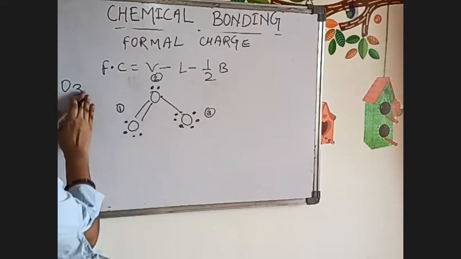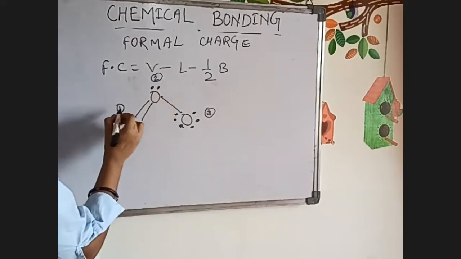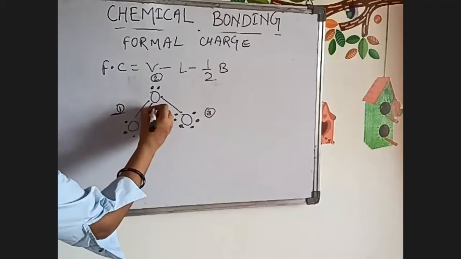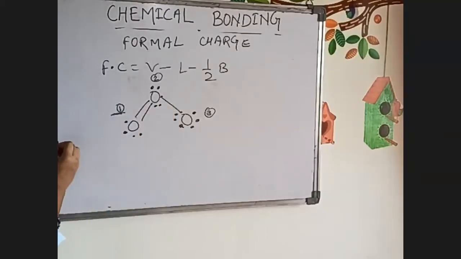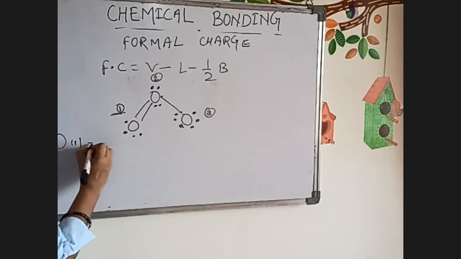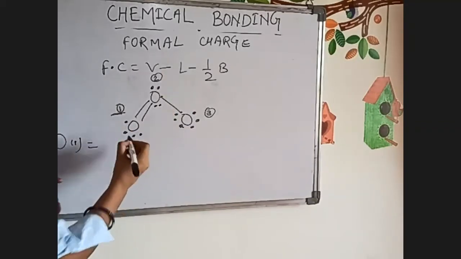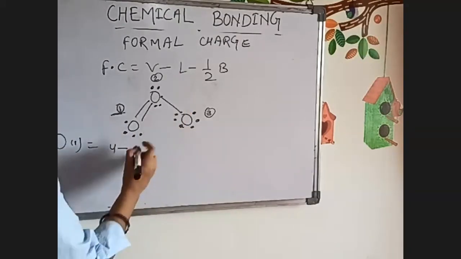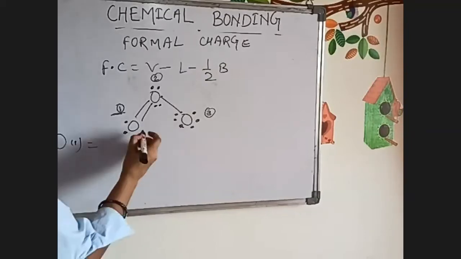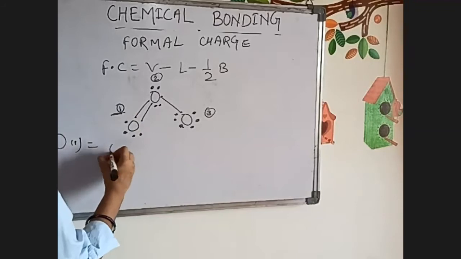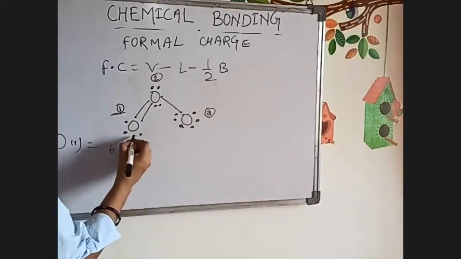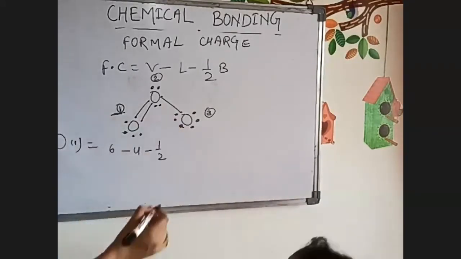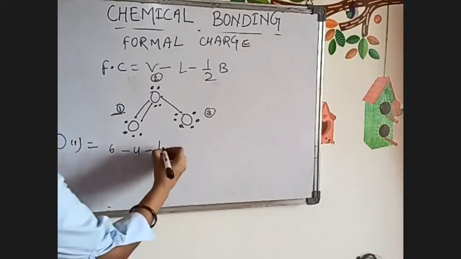Now, first you will be asked to find the formal charge for the first oxygen. For oxygen 1, it will be the valence electron, V, minus L. The valence electron of oxygen is 6, and L means the lone pair electrons, which is 4, and half into the shared pair of electrons, which is 4.